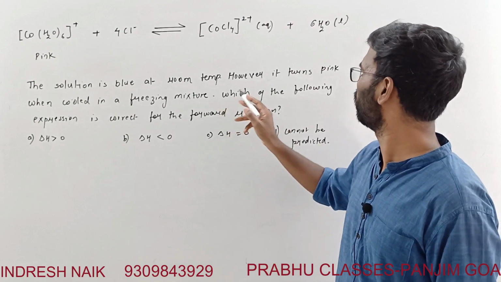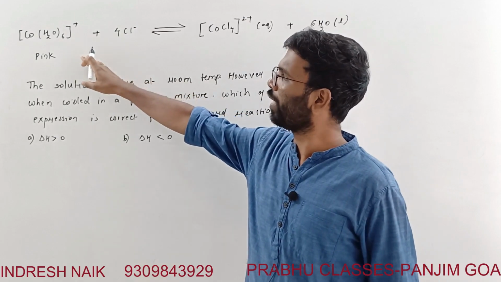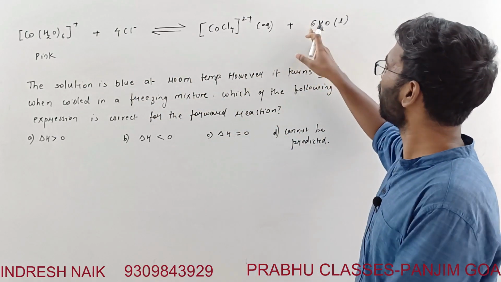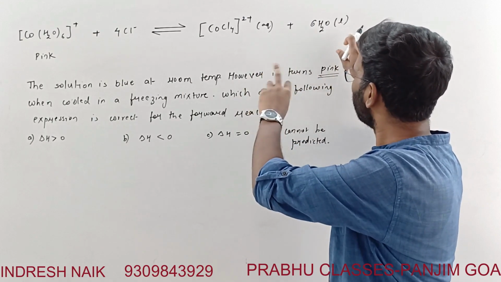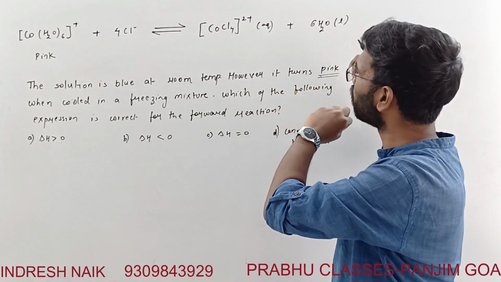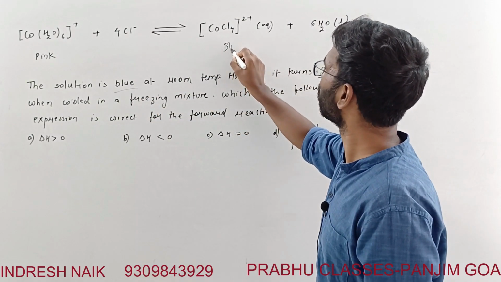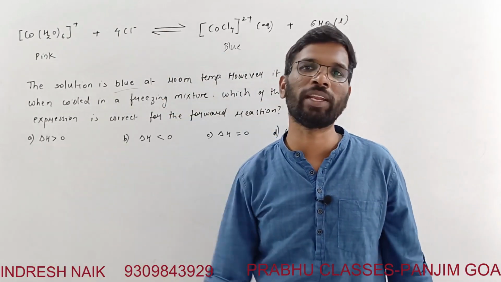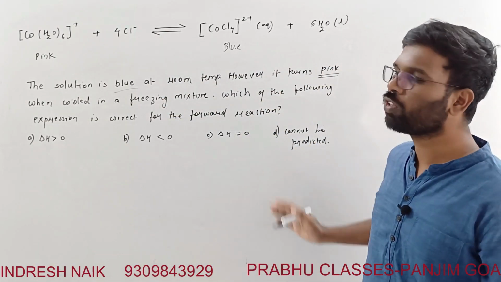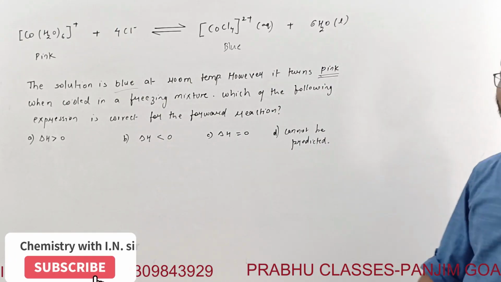Means earlier it was pink. It has changed to this and it has formed an equilibrium. It is having a certain color, this blue color. This is a blue color solution at room temperature. But if you cool, this will go in a backward direction. So which of the options is correct? You can pause this video for some time and think over this and get the answer.